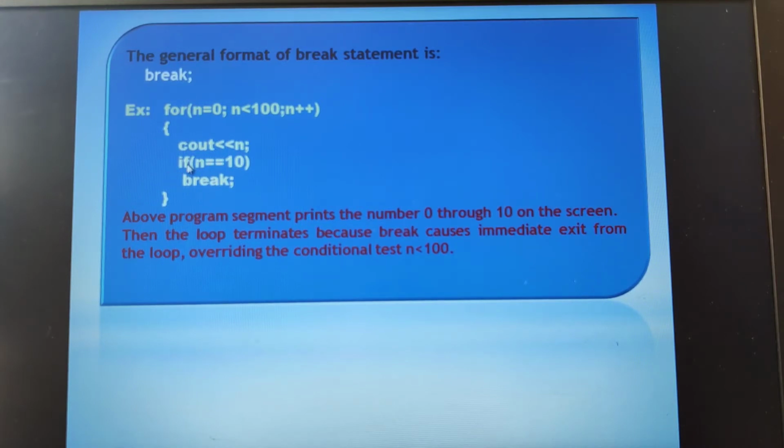If the condition doesn't match, what happens? The control goes back to the increment operator. The for loop keeps on iterating until this condition becomes false. Remember. Now at present, 0 is equal to 10? The condition is false. Because the condition is false, the control goes back.